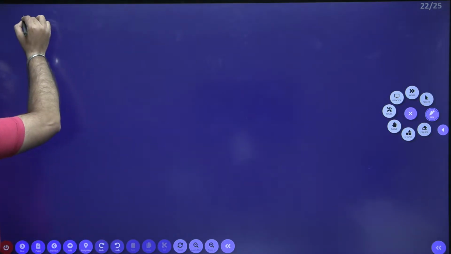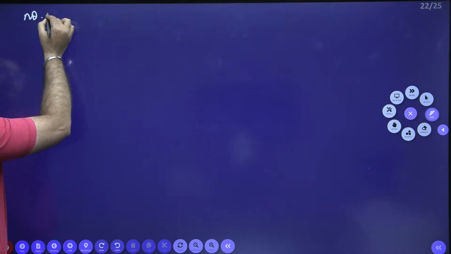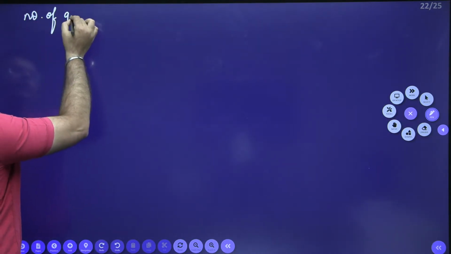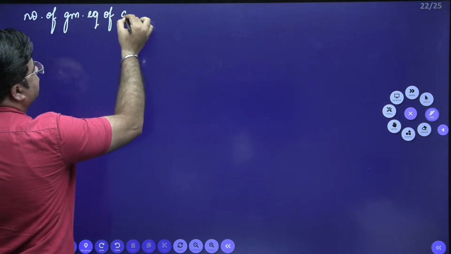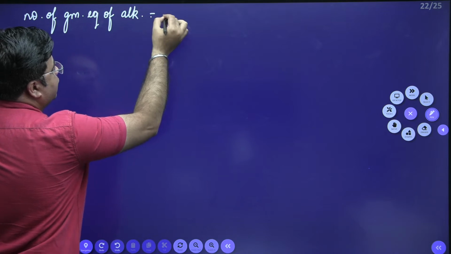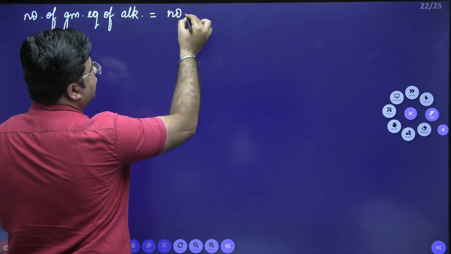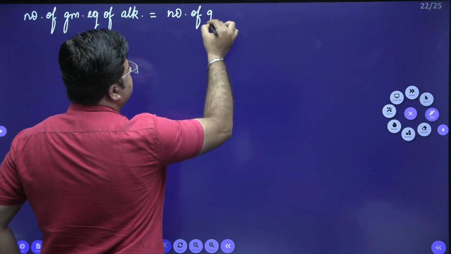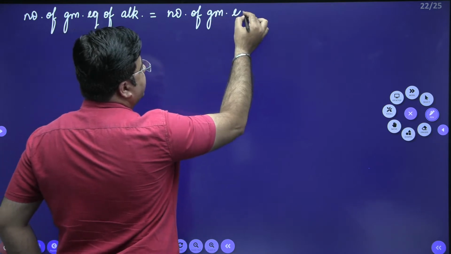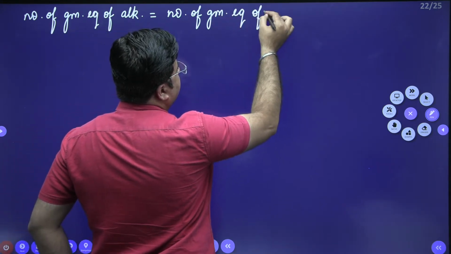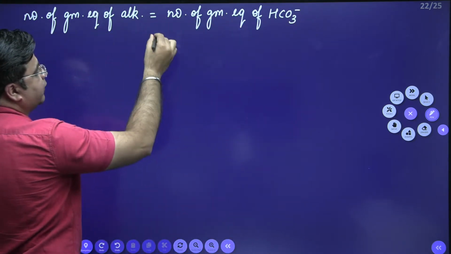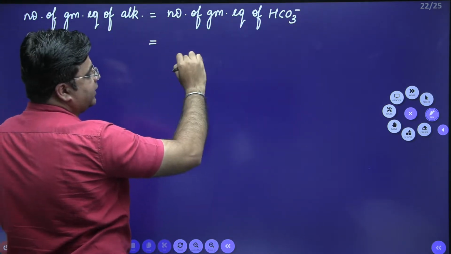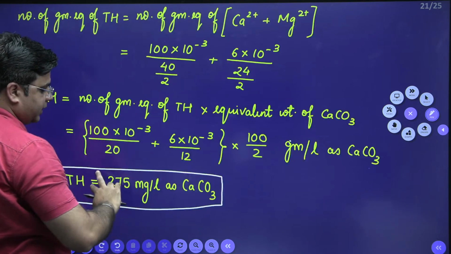So number of gram equivalents of alkalinity is equal to number of gram equivalents of HCO3 minus ions, right? Number of gram equivalents of HCO3 minus ion is the given weight of HCO3 minus ion.